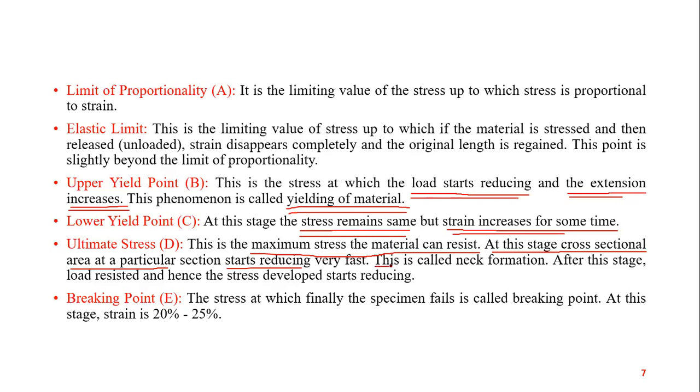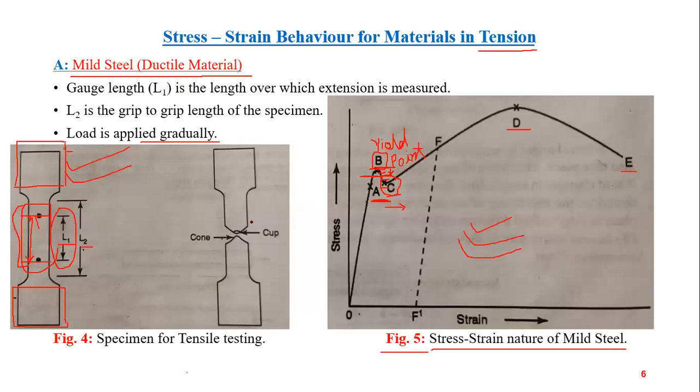This reduction in area is called neck formation, because in mild steel, see here, failure will occur only after the formation of the neck. This is called the neck, this shape. Failure cannot occur without the formation of a neck in mild steel. This corresponds to point D on the stress strain curve. So this is called neck formation.